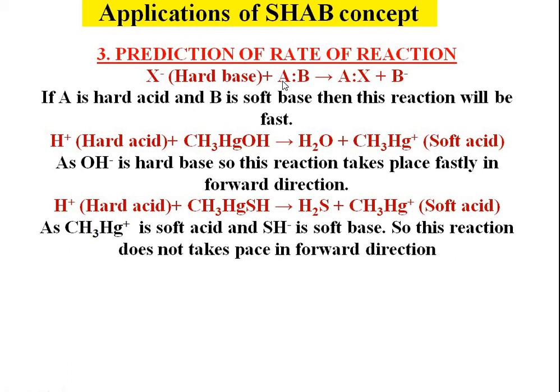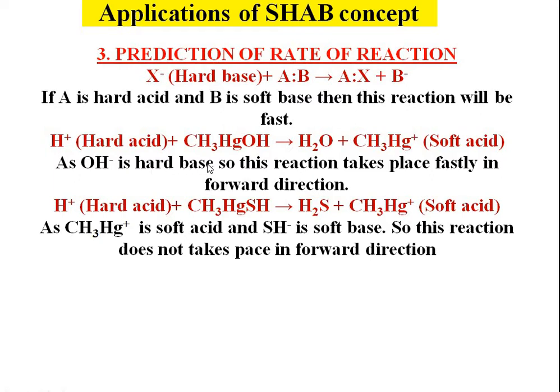If A is a hard acid, it will have more tendency to combine with the hard base. So A will combine with the hard base and the forward reaction rate will be fast. Another example: hydrogen ion is a hard acid. It reacts with CH3HgOH. And in the product, this hard acid H positive ion combines with the OH ion,